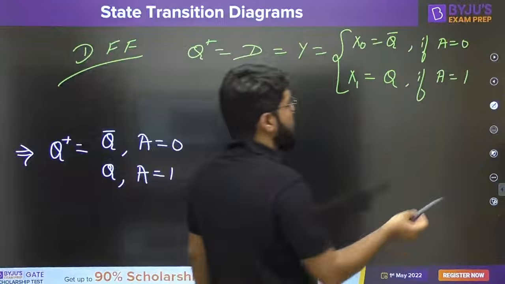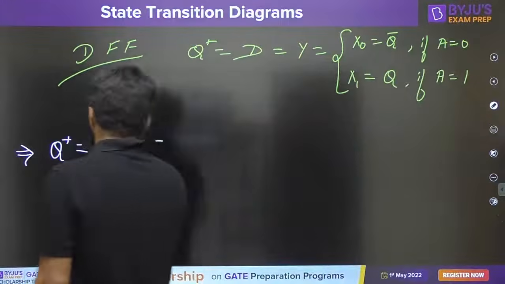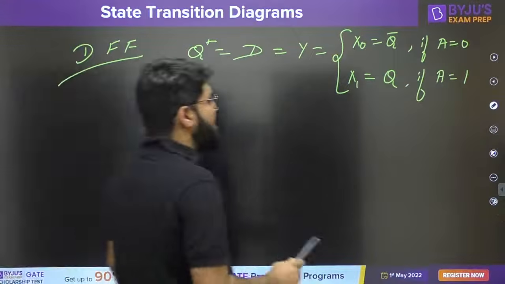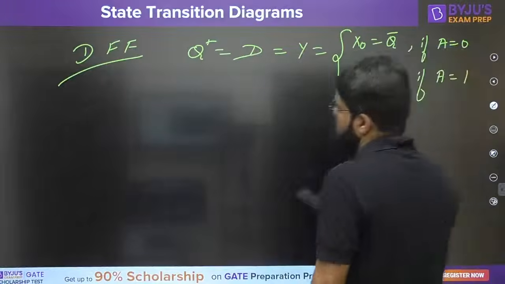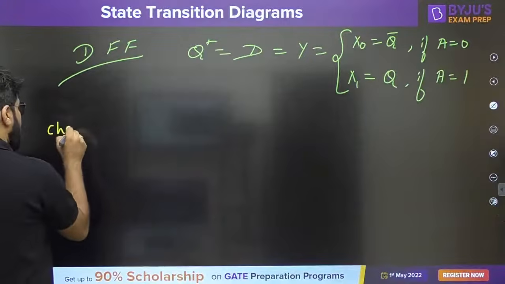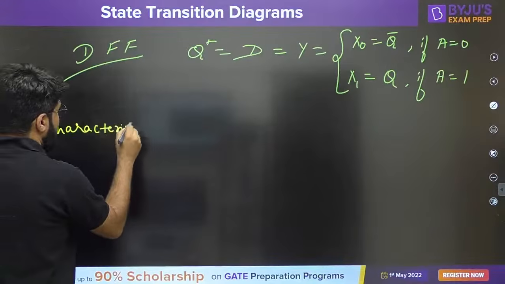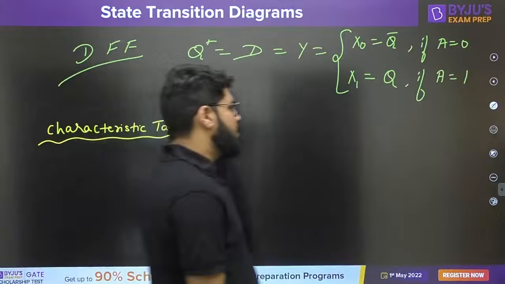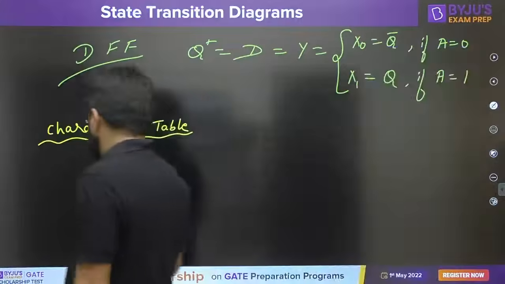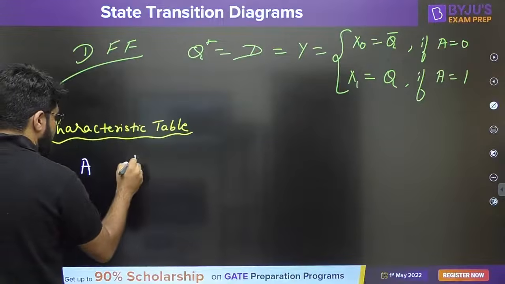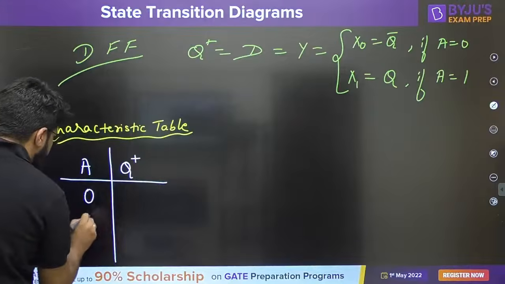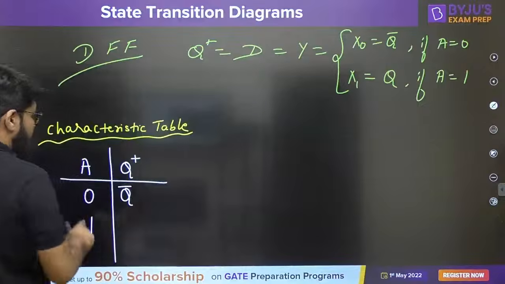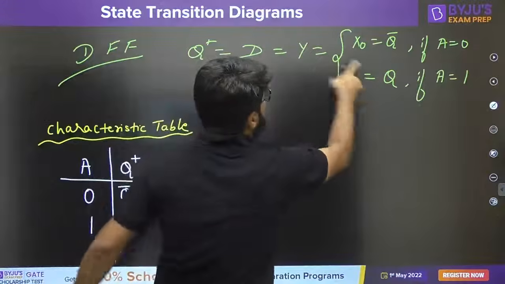If you want, we can write this information in the form of a characteristic table and then draw the state diagram. They can ask you the characteristic table also. Based on the functionality of the circuit, I want to write the input A and the next state Q plus. Input can be 0 or 1. If the input is 0, the next state Q plus is equal to Q bar, the complement. If the input is 1, Q plus will be equal to Q.